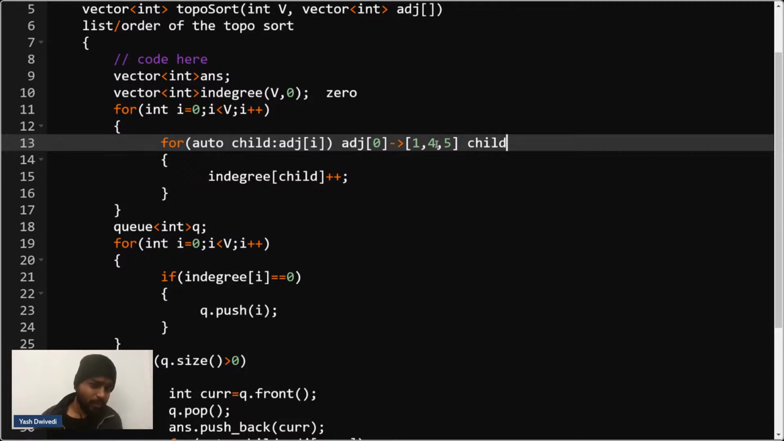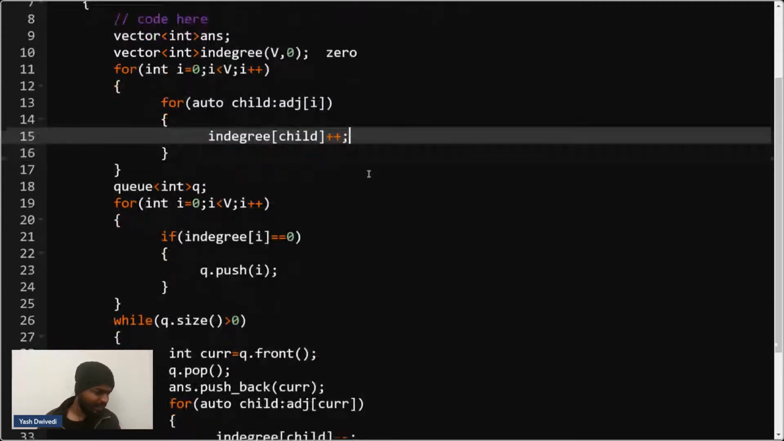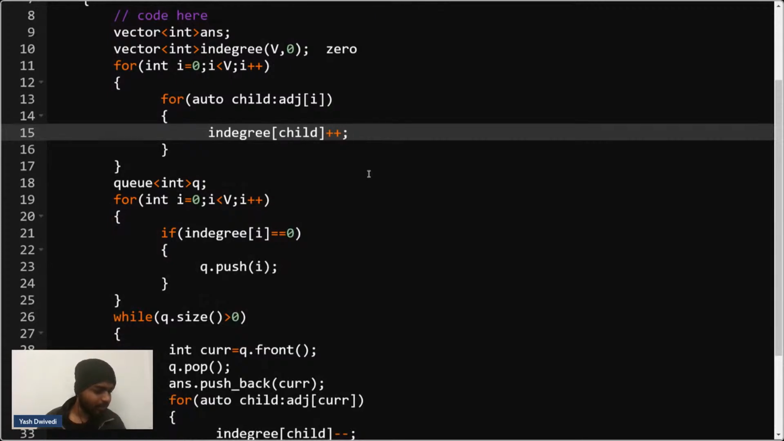Please write +1 in the chat if you're clear with this. Whichever edges are coming towards everybody, one by one, I'm increasing their in degree. Is everyone clear with this point? Quickly let me know, guys. Okay, Shinu says yes. What about others?